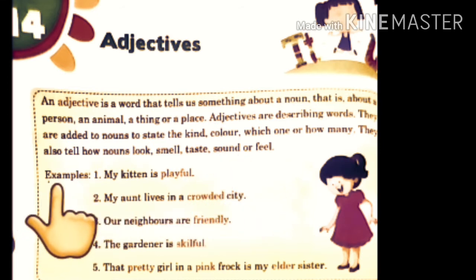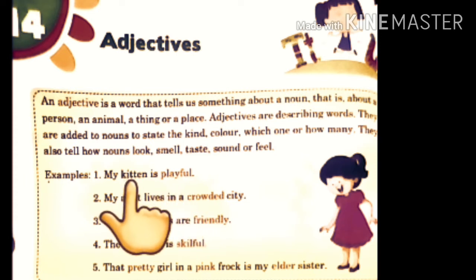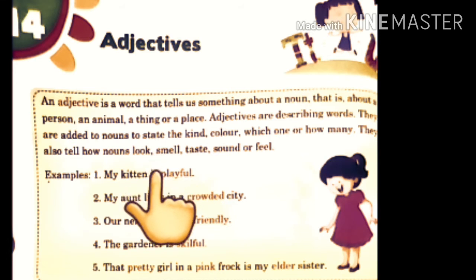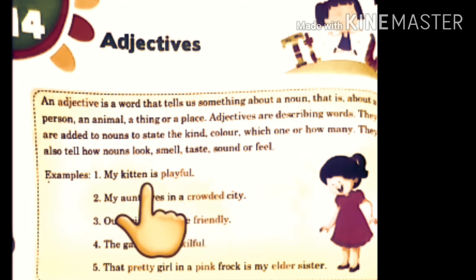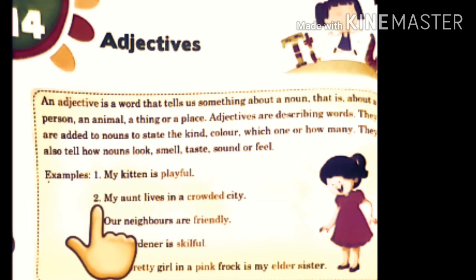So see the examples now. My kitten is playful. So you can see here, kitten is a noun. And which word is used to describe the kitten? Playful. The word playful is used for kitten. So here, playful is an adjective. See the next sentence.